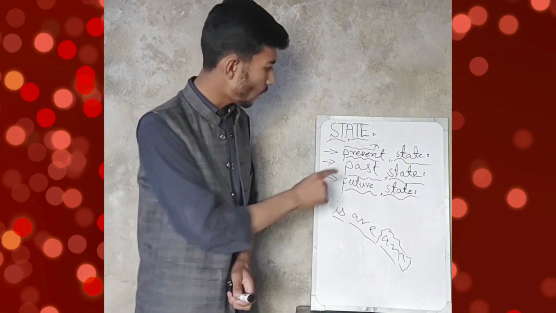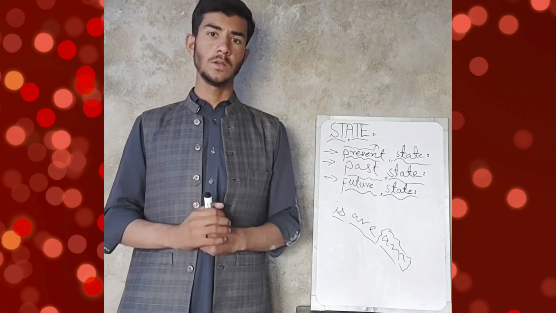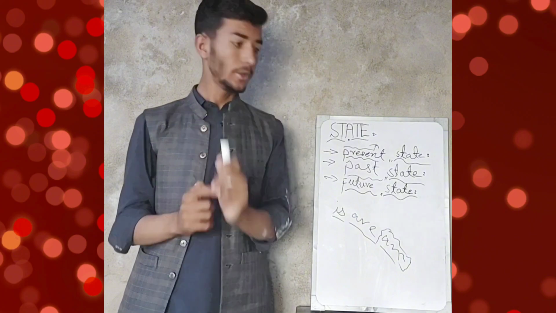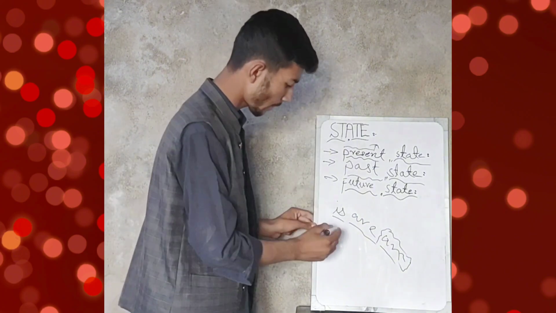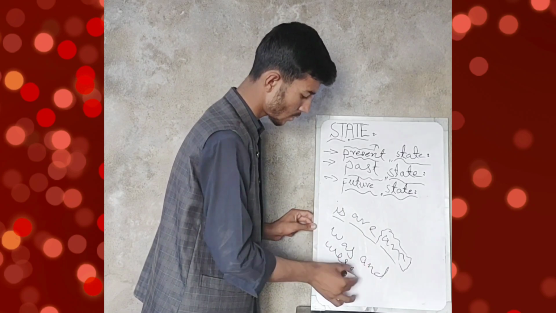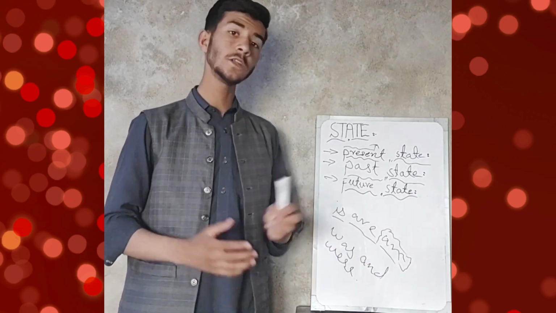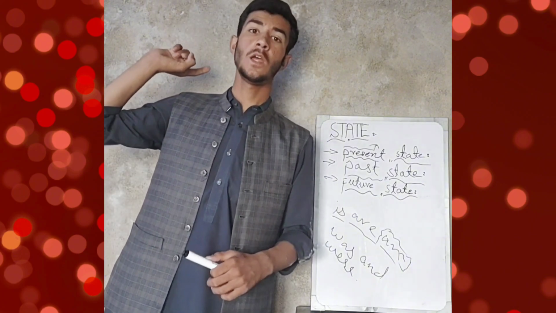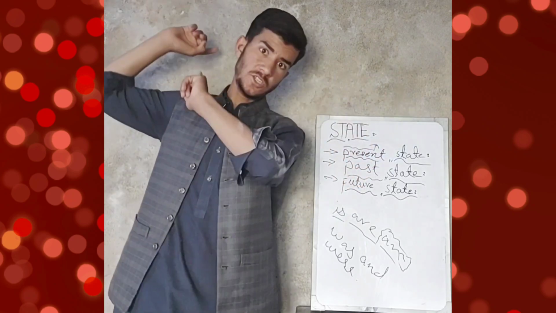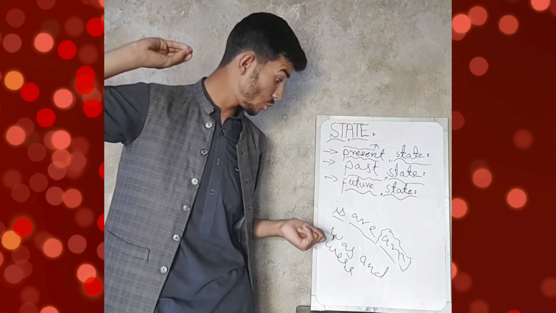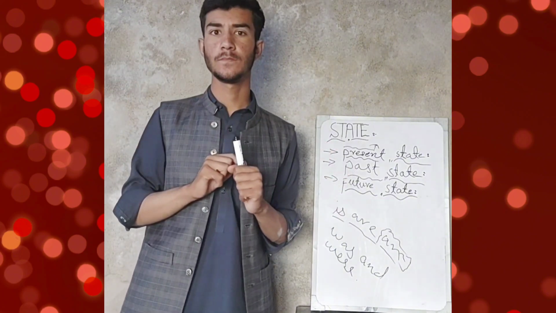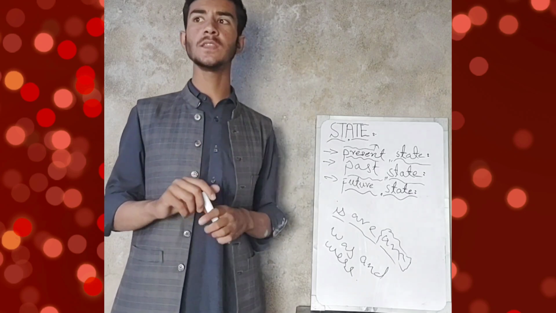Second, we have past state. What is past state? Past state is that thing which shows us past condition. How? The keys of past state are was and were. Was and were are the keys of past state. How? I am saying that Ali was patient. Ali was patient. So here is used was. Was shows us the past state.